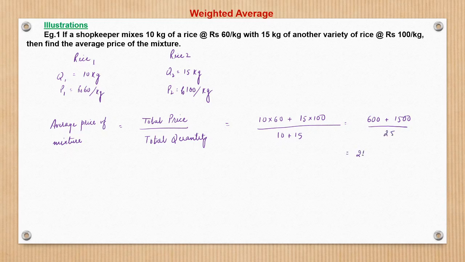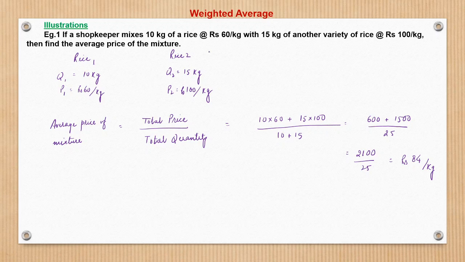So this is 2100 upon 25, that is nothing but 84. What is the unit here? This is price upon quantity, that is rupees per kg. So what we get as average is nothing but rate, and what was asked is the average price. So the price is rupees 84 per kg for the mixture.